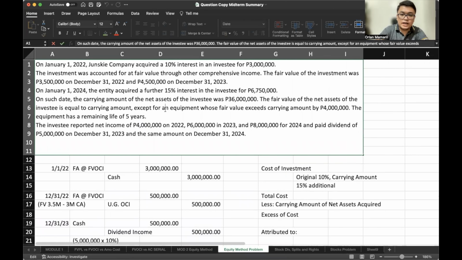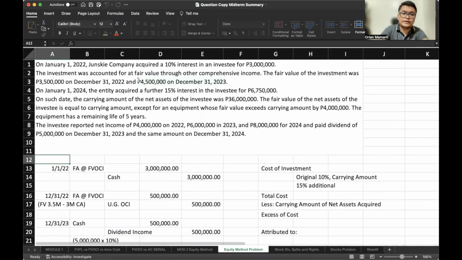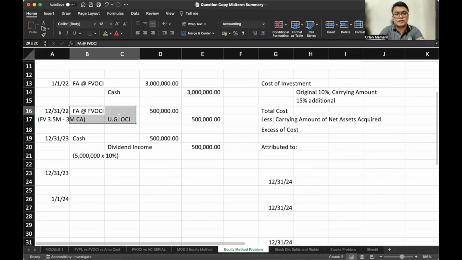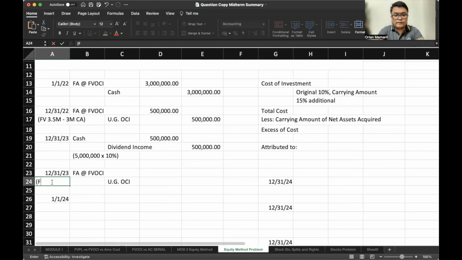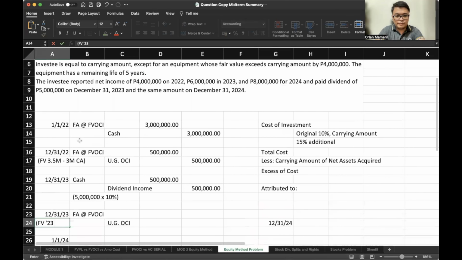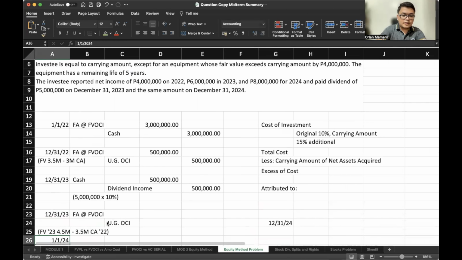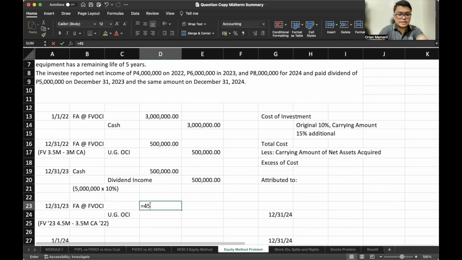This time, the fair value of our investment is 4.5 million. So once again, there is an unrealized gain which will be recognized in OCI. Our fair value in 2023 is 4.5 million. Last year, our fair value, our carrying amount in 2022 is its fair value, which is 3.5 million. All right. So that is 1 million unrealized gain.